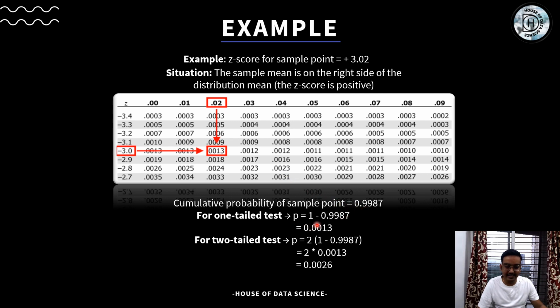For a one-tail test, it becomes 0.003. For a two-tail test, it is 0.026. So generally the acceptance value for a p-value is 0.05. Because it is less than this, we will reject the null hypothesis for this particular scenario. So that is how we use the z-table to calculate the p-value.